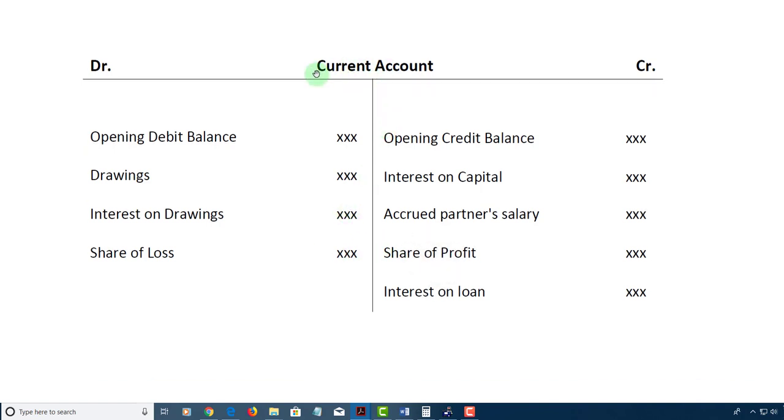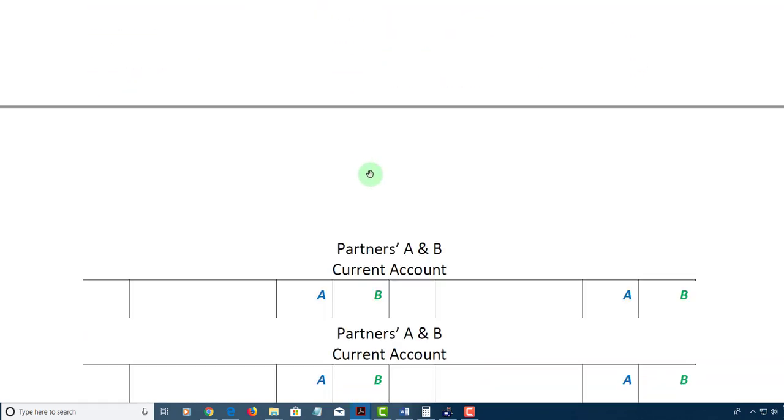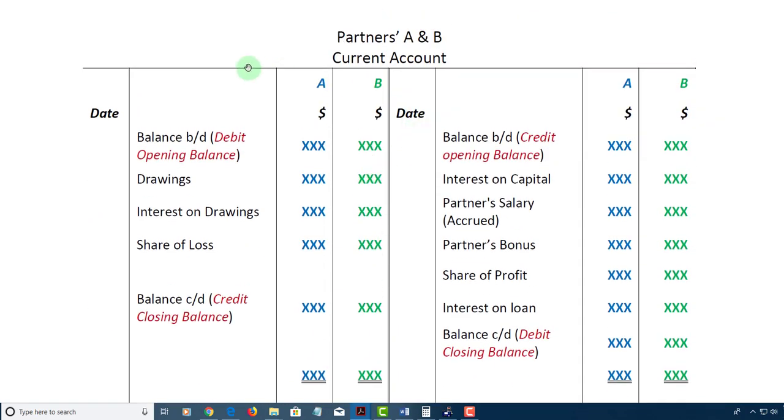Now, instead of doing individual or separate T accounts for the partners, you can decide to have one current account, one T account with multiple columns dealing with specific partners' balances. So all you do is add additional columns for the partners. If there are 3 partners, you would have 3 money columns on each side. If there are 2 partners, as in this case, A and B, you list whatever items correspond to these partners.